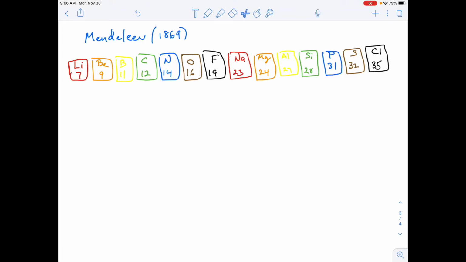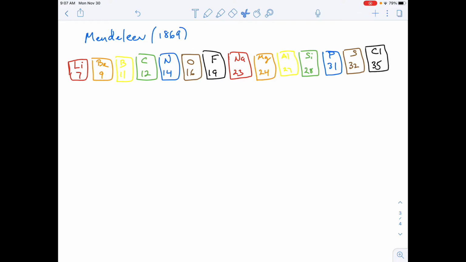The next major player in the organization of the periodic table is Dmitry Mendeleev. We're going to talk about his publications in 1869. Of course, he did some work before then, and he continued to do work afterwards.